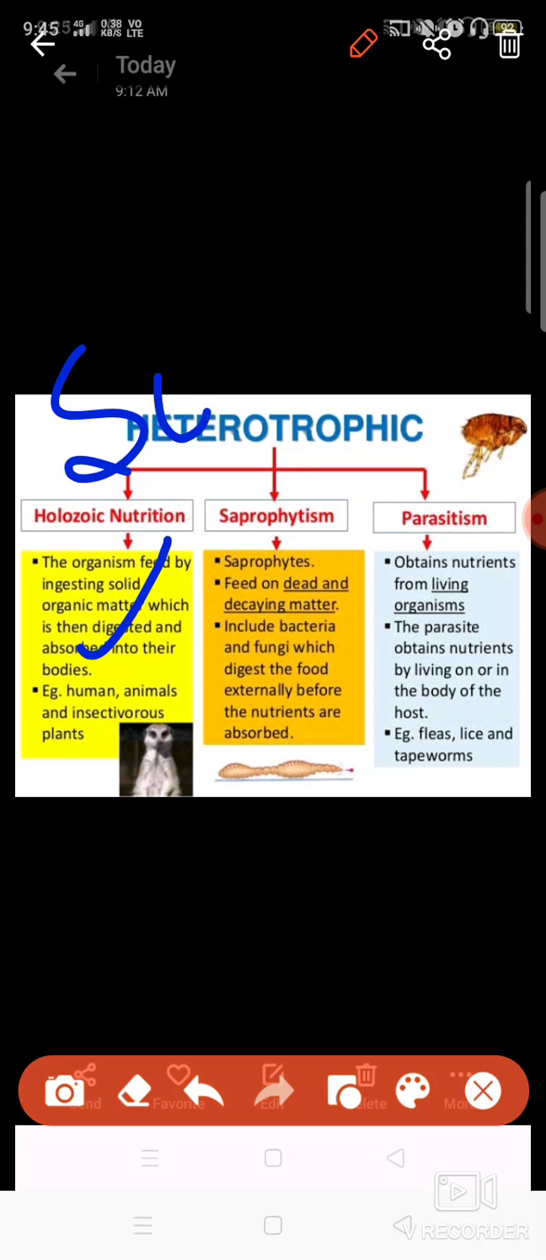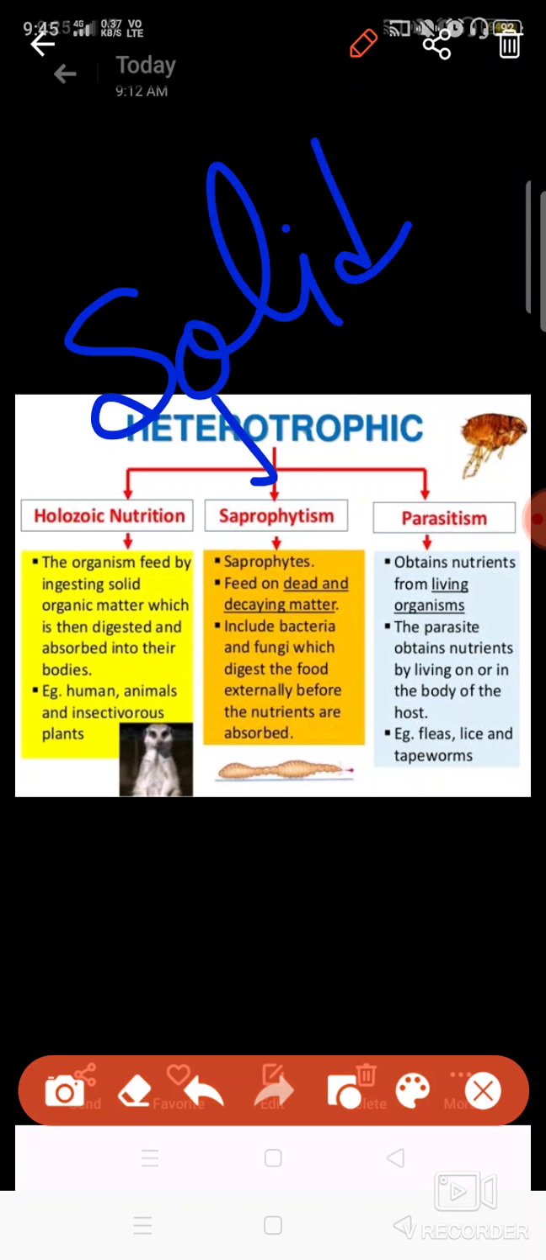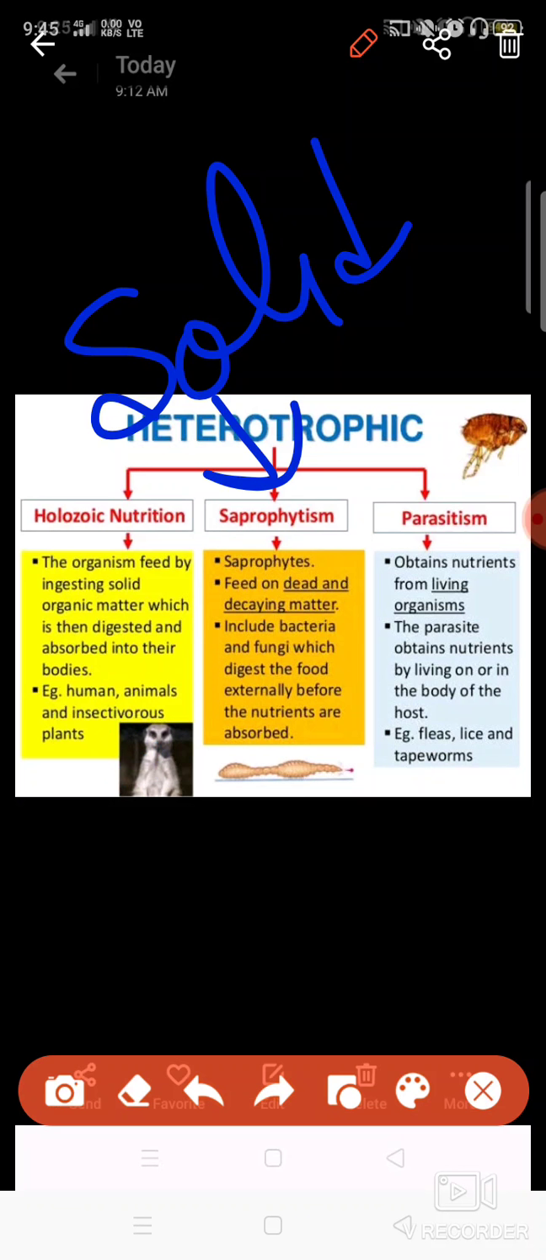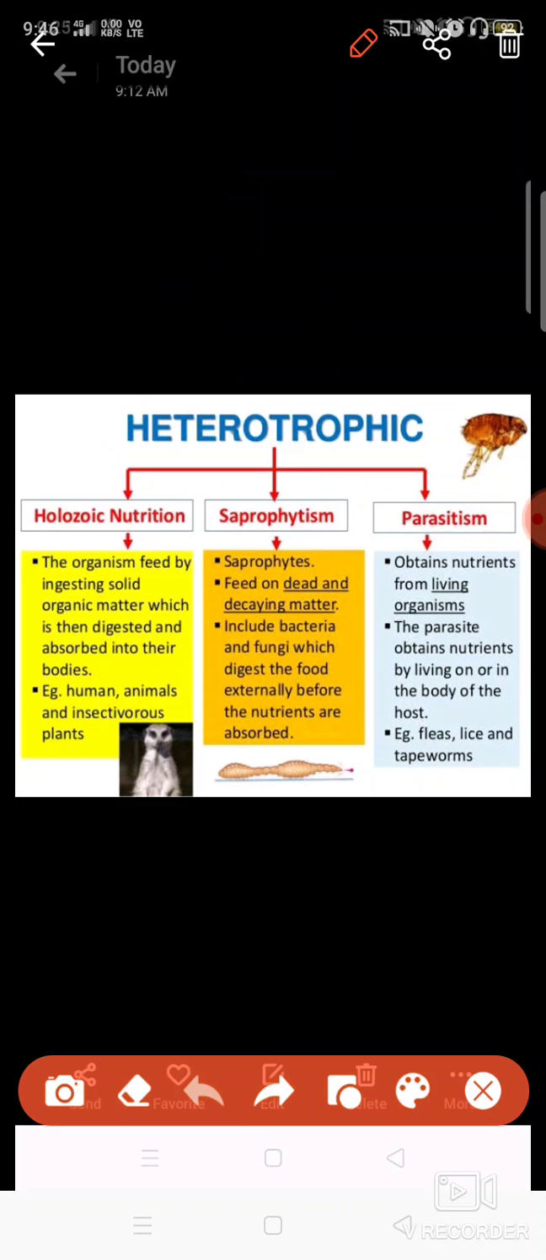In holozoic nutrition, food is taken in the solid form. Whatever food is taken up, any organic matter, is taken in the solid form. This is a little complex because food in solid form has to be converted into soluble form, and then only will it be able to be used up. So this needs some complex type of digestive system. Examples are human beings, animals, and insectivorous plants.